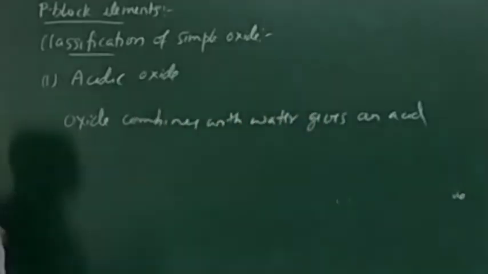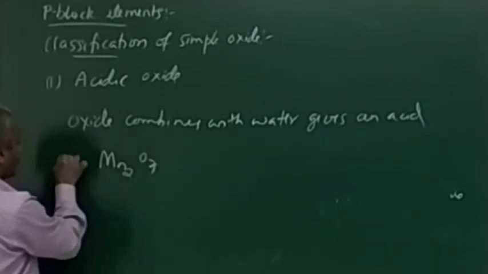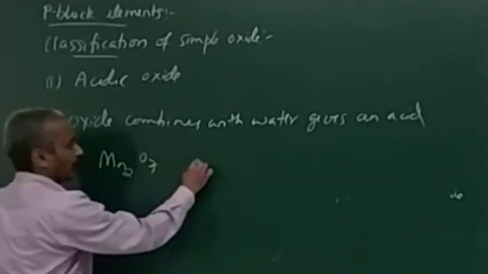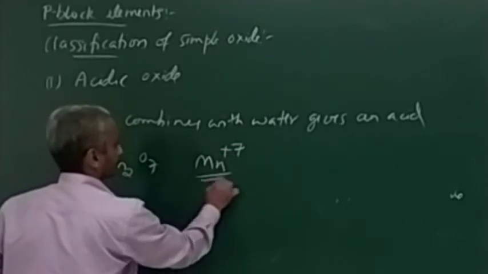Notice this example: Mn2O7 is the example where Mn is in the +7 state.